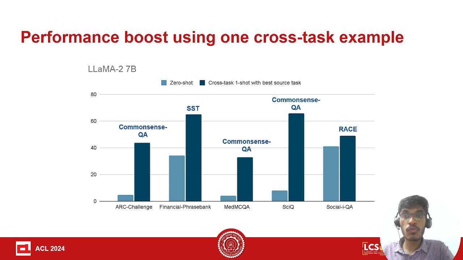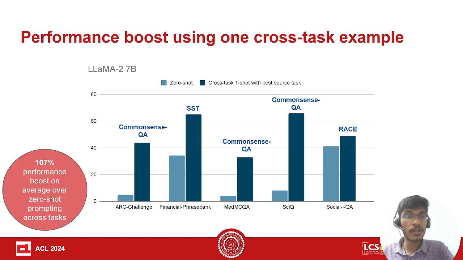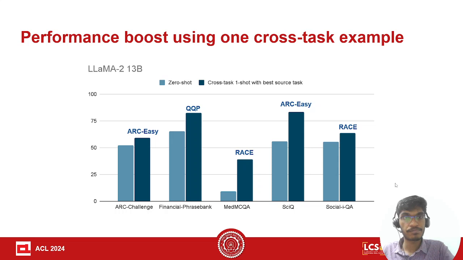If we use even one cross-task example in context, we see a remarkable performance boost of 107% on average. In fact, in the chart shown here, we have shown the best performance with a source task, and we see 162% improvement. For example, for ARC Challenge, CommonsenseQA serves as the best source task, and the performance boosts from 4% to approximately 42%. Similarly for Financial Phrase Bank, MedMCQA, SciQ, and Social IQA.